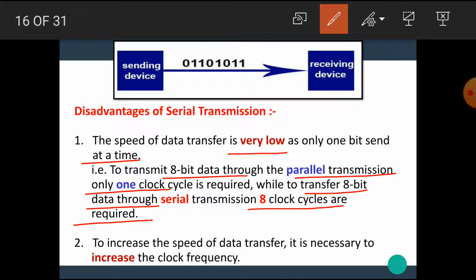Hence, for 1 bit, it requires 1 cycle. For 2 bits, it requires 2 clock cycles. For 8 bits, it requires 8 clock cycles. Hence, the data transfer is very slow in serial data transmission. To increase the speed of data transfer, it is necessary to increase the clock frequency.